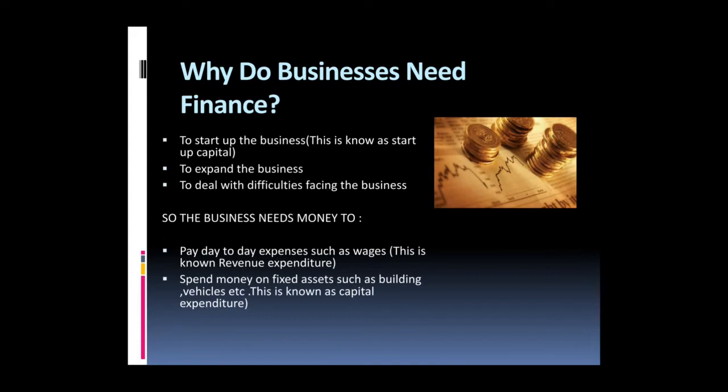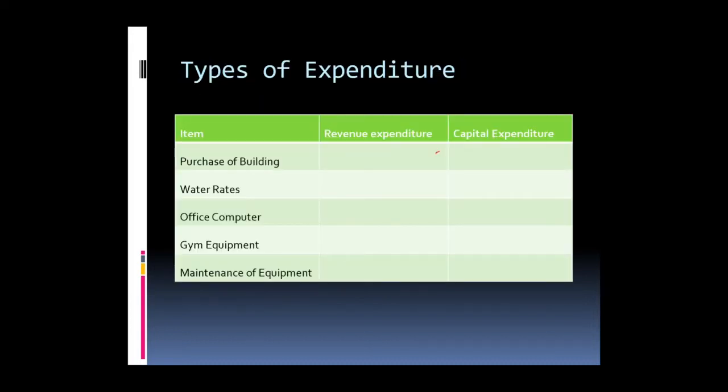So of course there is a difference between the two. Revenue expenditure is the money you spend on day-to-day business expenses. However, the money you spend on buying fixed assets like vehicles, buildings, land, and equipment is called capital expenditure.